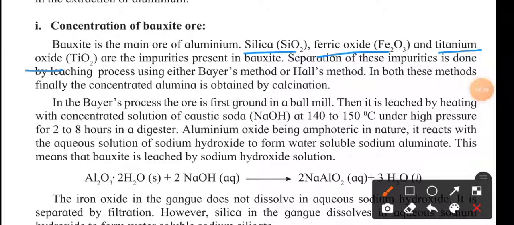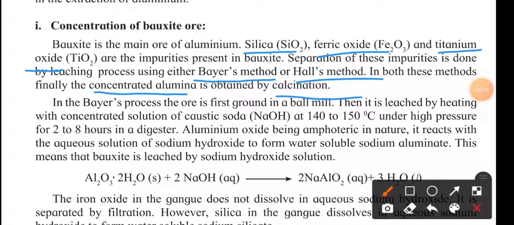Okay, we need to separate these, and in order to do so, two methods are used: Bayer's method and Hall's method. After these two methods are applied, what will we get? We get concentrated alumina. And how do we get concentrated alumina? By the method of calcination, which we will see afterwards.